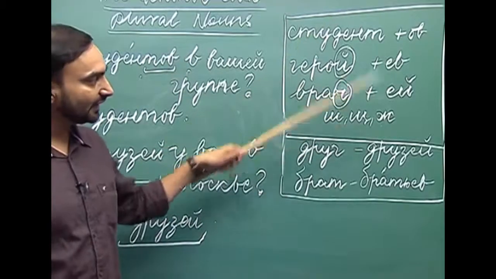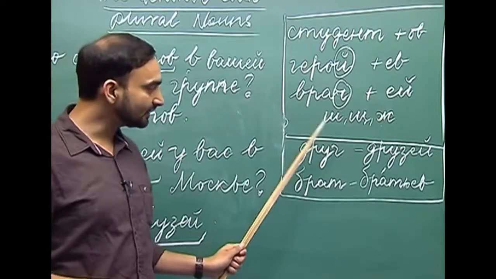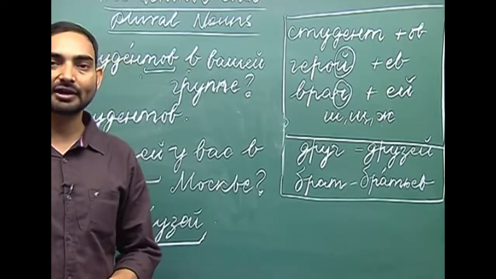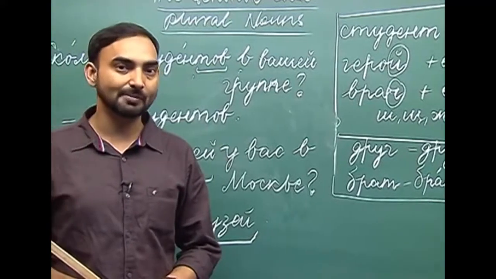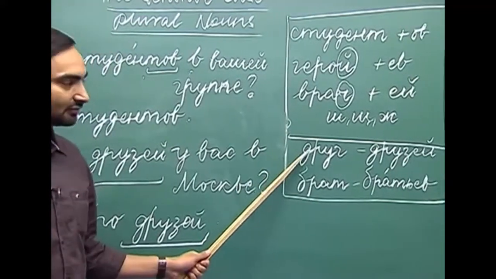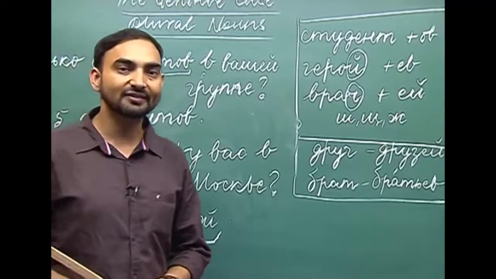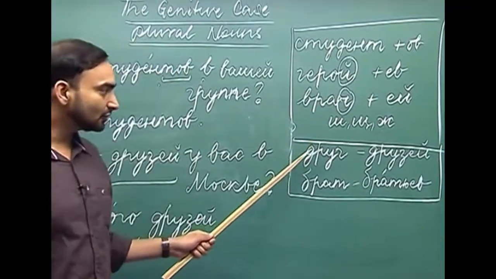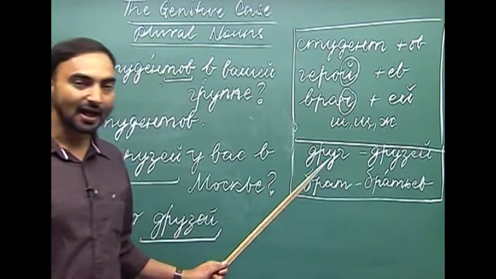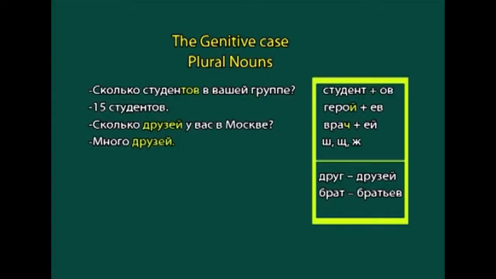Apart from these regular nouns, there are certain nouns which have irregular plurals in the nominative, if you remember. For example, друг, which is nominative singular. What is the nominative plural of друг? It is друзья. And брат, what is the nominative plural? Братья.